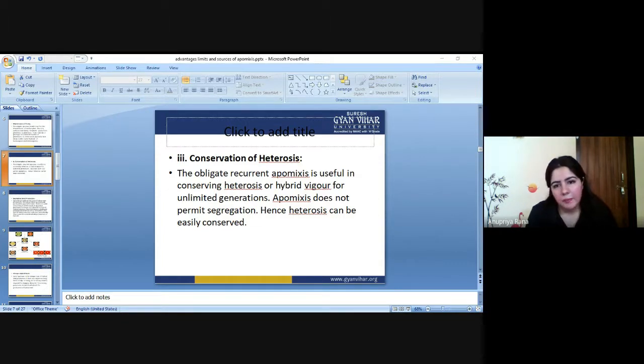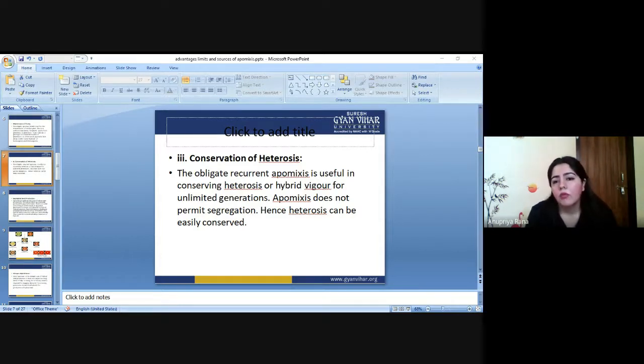So if we have a plant which has the best characters in every perspective, like if we take the example of a fruit, it has a very fine structure, very good size, very good taste, very good color. If all the parameters are up to our measurement, whatever we want inside a fruit is already present in that fruit, but we want that character to be conserved. It should not go away through any kind of mixture in sexual reproduction or whatever process the plant reproduces by. So we do not want that character to flow out.